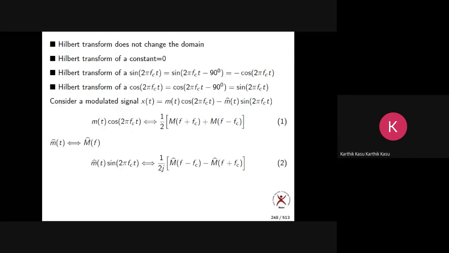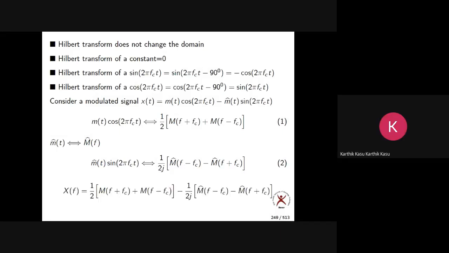It is 1 by 2j, delta of f minus fc minus delta of f plus fc. That's why we are getting 1 by 2j. They are exactly the same formulas. We get 1 by 2j and the minus because of the Fourier transform of sin 2 pi fct. Anyway, this is equation 1, remember this, and this is equation 2.